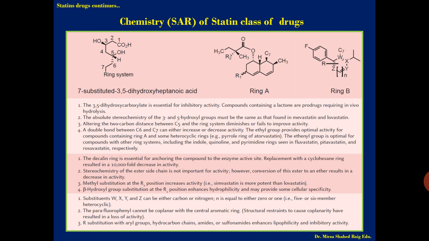So it should be a heterocyclic ring containing carbon or nitrogen. The parafluorophenyl cannot be coplanar with the central aromatic ring. Structural restraints that cause coplanarity have resulted in the loss of activity.